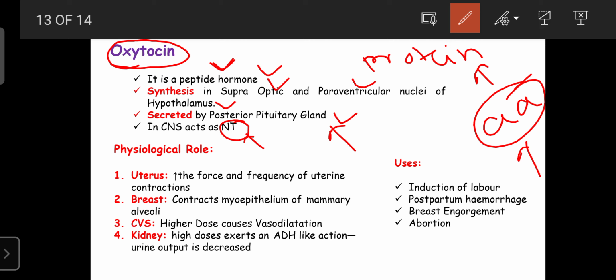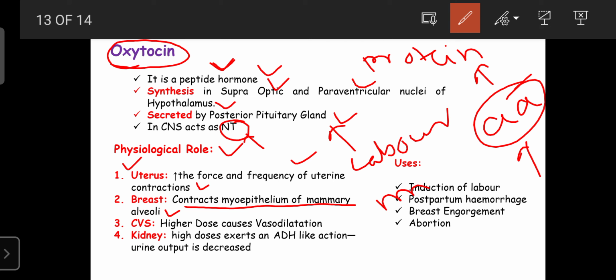Regarding the physiological role, oxytocin in the uterus increases the force and frequency of uterine contraction. That is required for the induction of labor. And in the breast, it causes contraction of the myoepithelium of the mammary alveoli. That is required for the ejection of milk from the mammary gland.